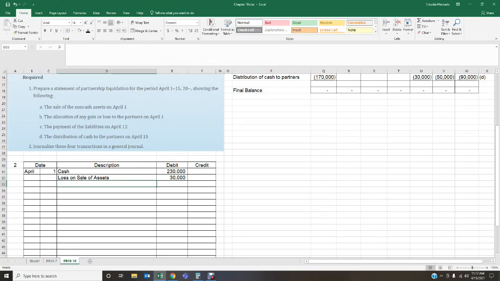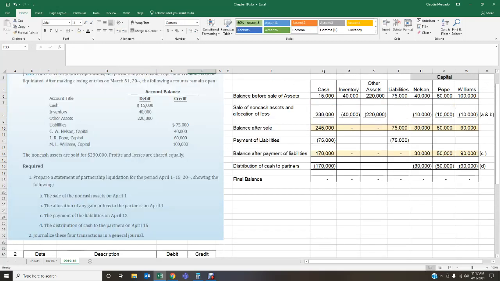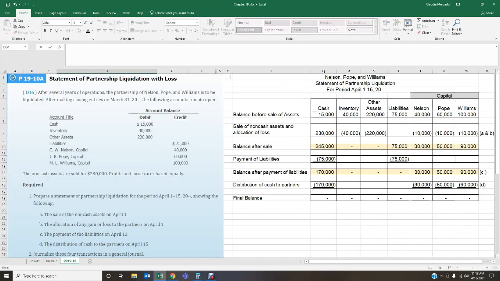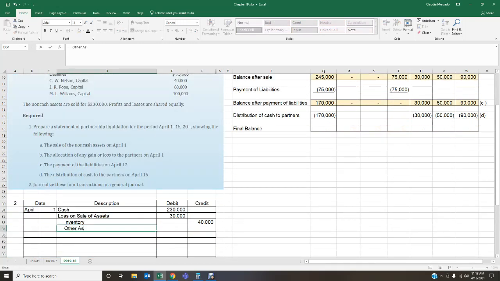Then we zeroed out our inventory. My inventory balance was $40,000, and then we also zeroed out our other assets account. That other assets was $220,000. So here we have sale of assets. That is the first entry we have. This is where we actually sold the asset for a loss. So this is the sale of the asset.